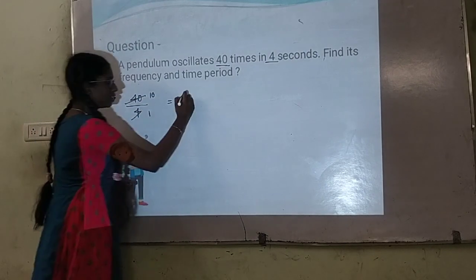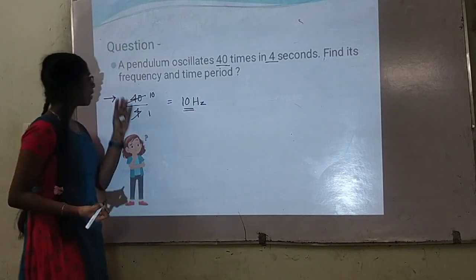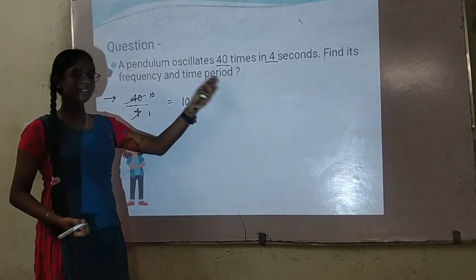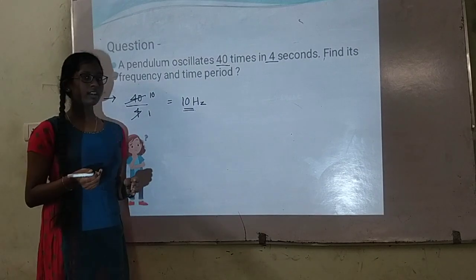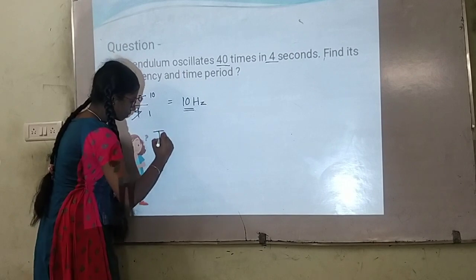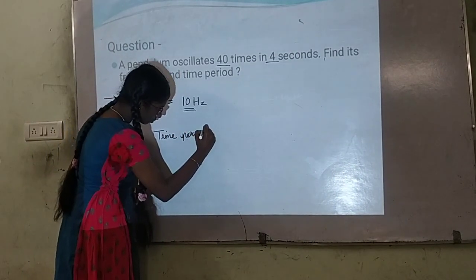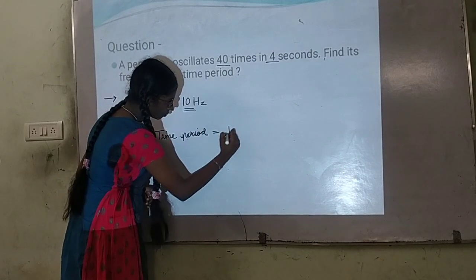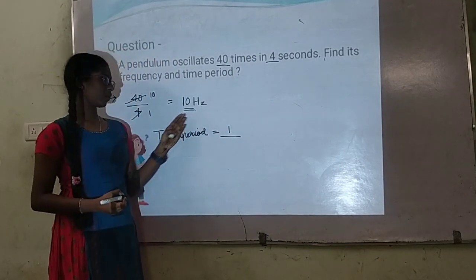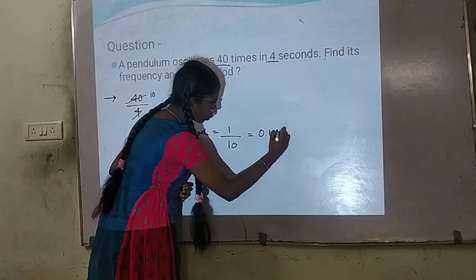Now the frequency will be 10 Hz. The next part is we should also find the time period of it. As we already know, time period is equal to 1 by frequency. We already got the frequency here, that is 10. So the time period will be 0.1 second.